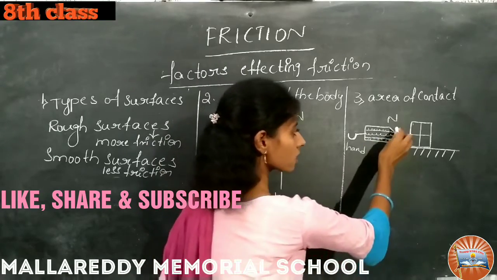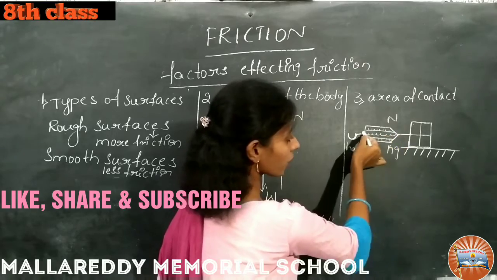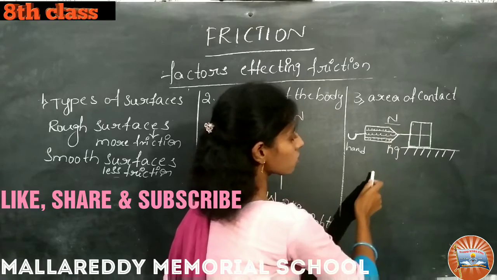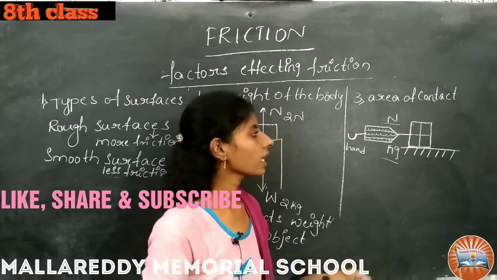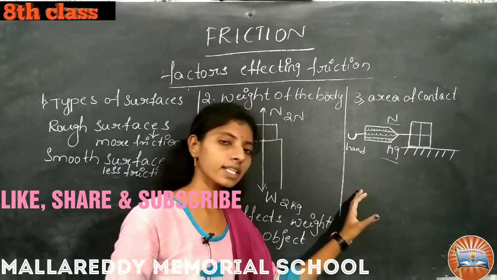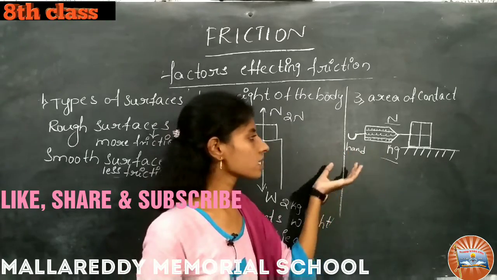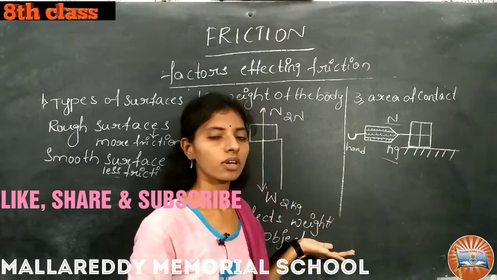So when we are stretching this, we will observe here the changes in the spring. At the same time, we will observe the values on this Newton scale and on the kg scale. So at that time we have to note the values. At a certain point, when we are pulling this continuously, the block will start moving.